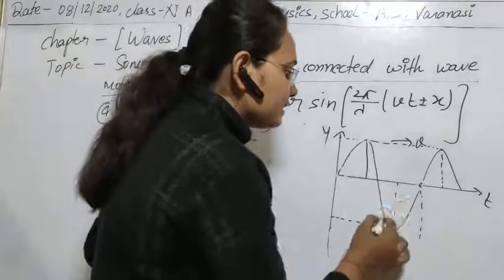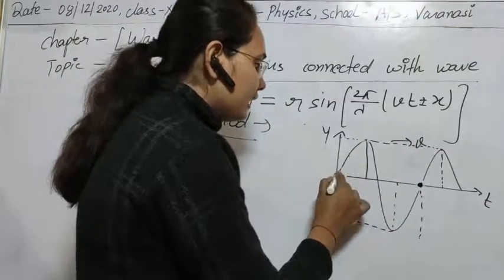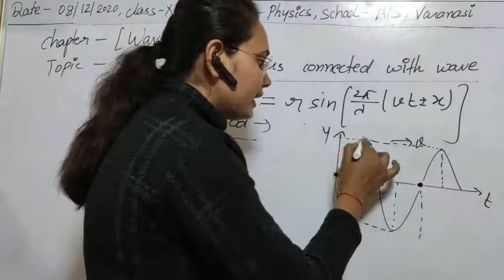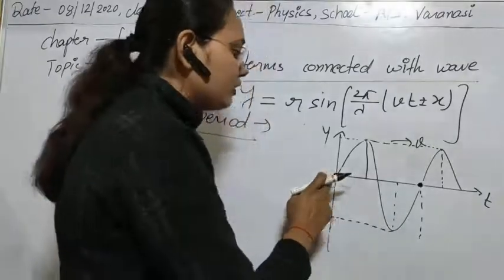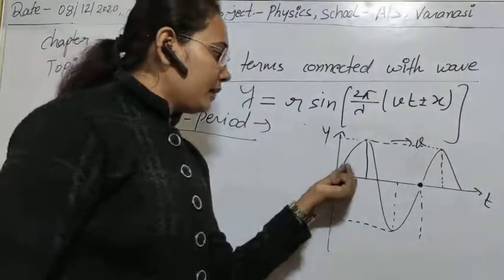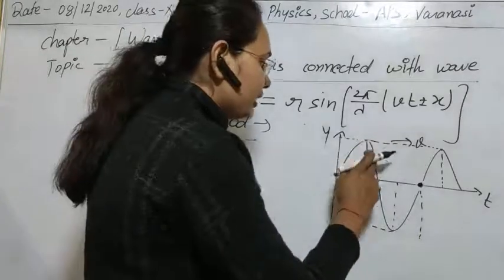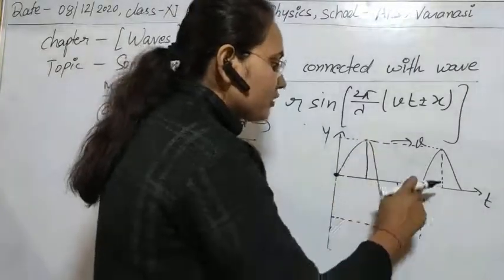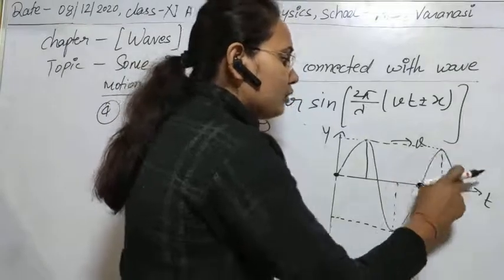And if you can see this wave, in this wave here the particle starts its motion from here, and at t equal to 0 it was here. Again particles are oscillating, and with the energy transfer a wave is obtained, and that wave is moving in this way, and after time T, again the wave starts to repeat its path.